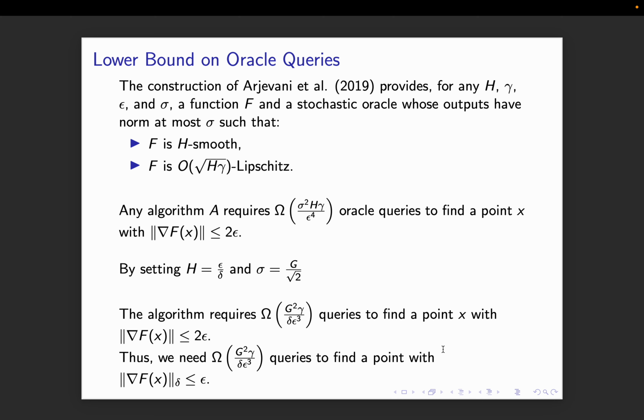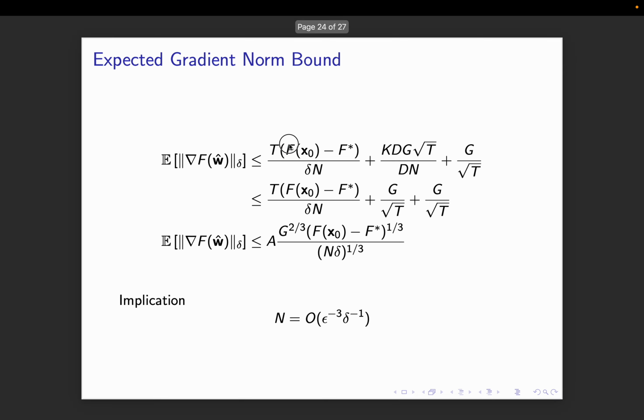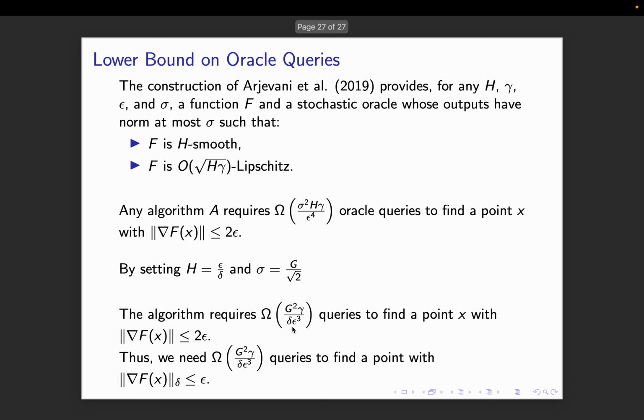This comes from another paper, and what they are essentially claiming is that for any function f, I can find a smoothing function and a stochastic oracle which takes big omega of gamma over delta epsilon, where gamma is this distance. So it gives a lower bound in the same quantities, 1 over delta epsilon cube essentially. So what I'm saying is that I have found an upper bound and I have also found a lower bound from this paper, and therefore I have optimality.